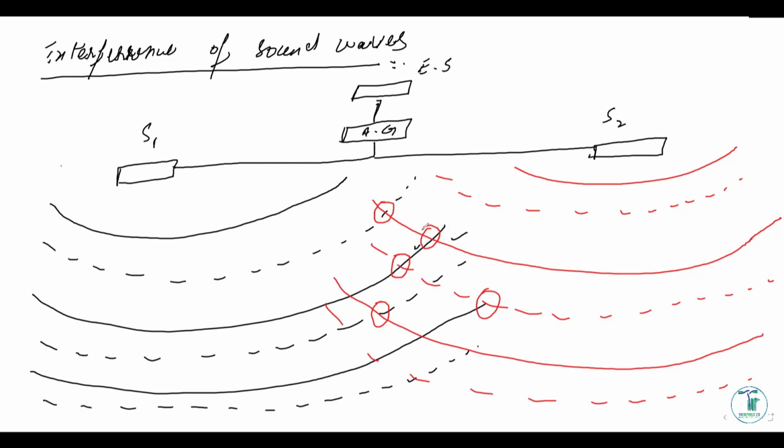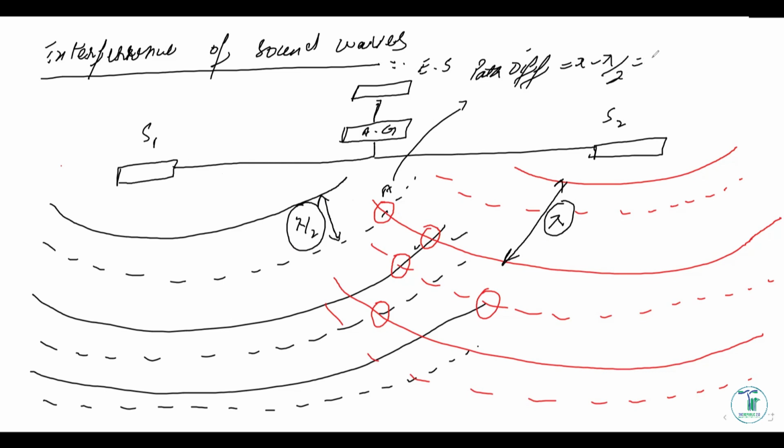Now we need to talk about the conditions for when the constructive interference is happening and when the destructive interference is happening. First of all, if you look at this, you can easily see that this is half of a wavelength, lambda by 2, and the distance between two consecutive compressions is lambda. So at this point, the waves from S2 have covered a path of lambda, and the waves from S1 have covered a path of lambda by 2. So at this point A, the path difference has to be lambda minus lambda by 2, meaning we've got lambda by 2.